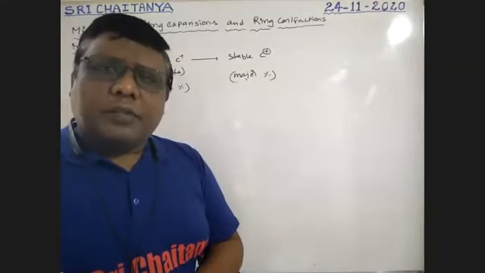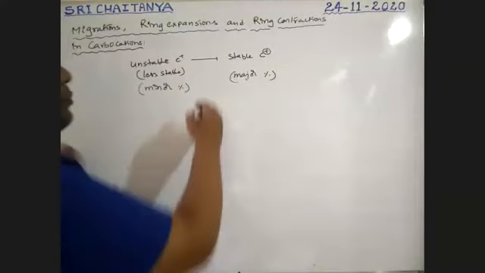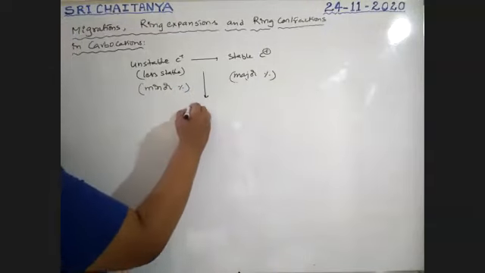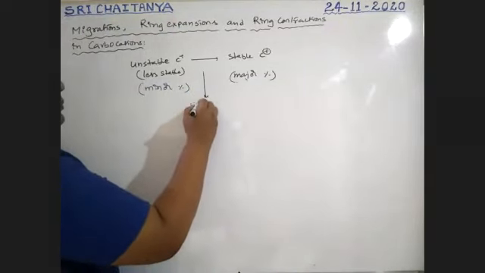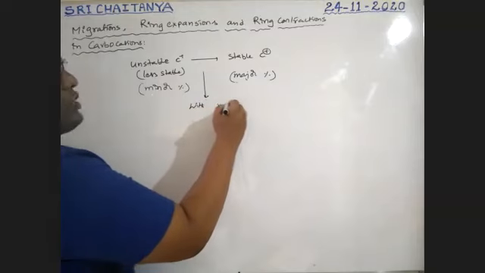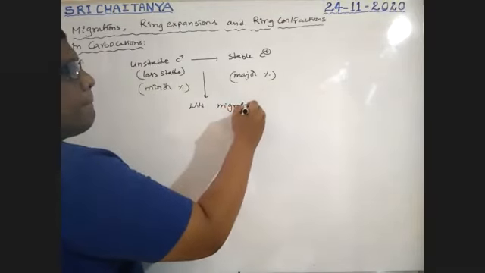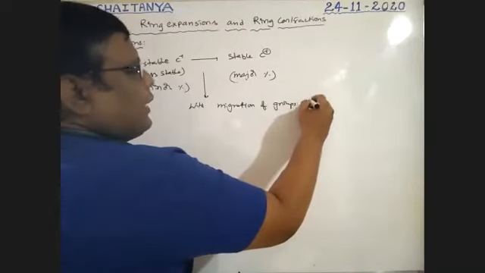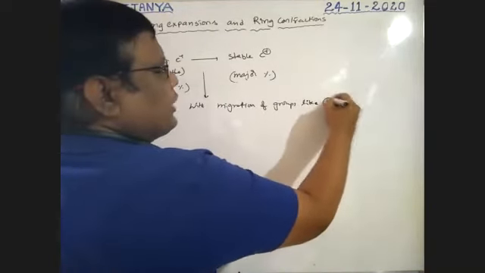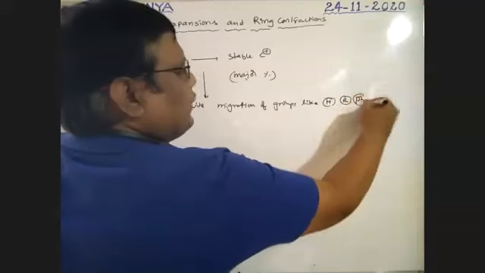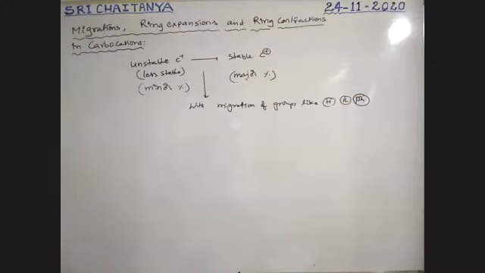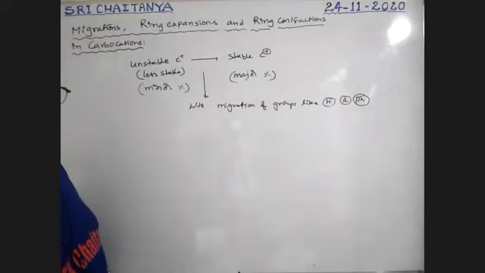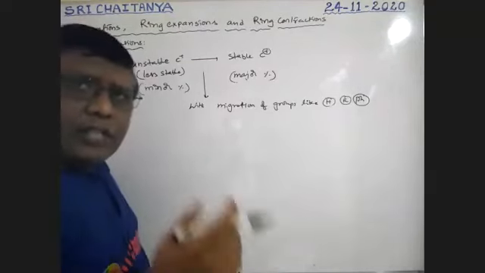So how is this possible? This is possible with migration of groups like hydrogen, alkyl group, phenyl group. Like hydrogen, alkyl group, phenyl group. Okay. So see here, sir, which is possible?